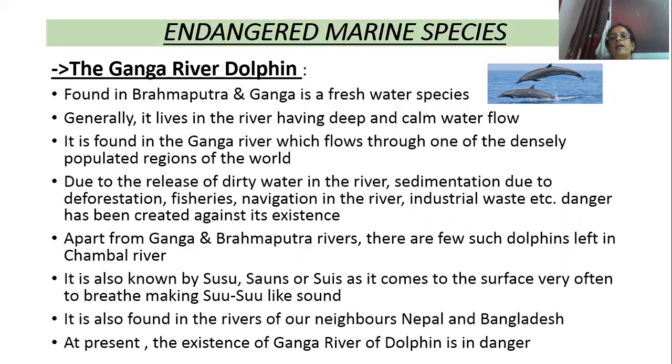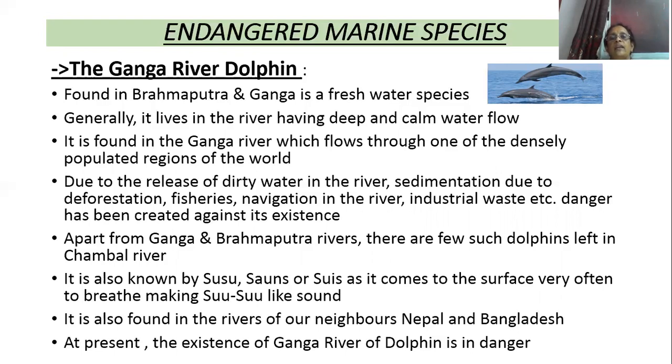It is a Ganga river dolphin. It is a freshwater species, and it lives in rivers having deep and calm water flow. It is found in the Ganga river, and the Ganga river flows through which densely populated state of India? Uttar Pradesh. And why have the Ganga and Brahmaputra rivers been polluted?